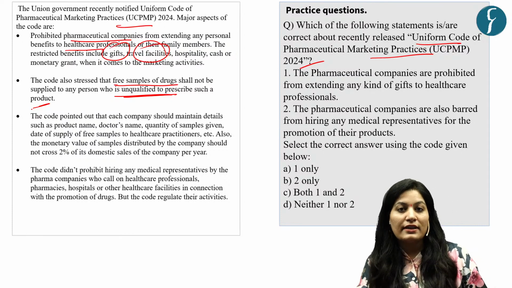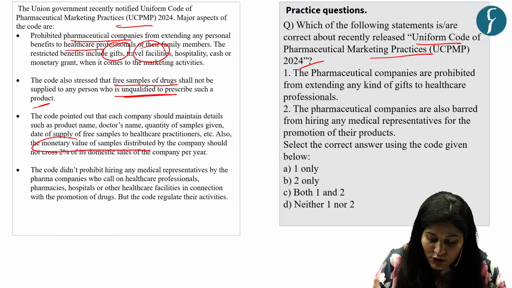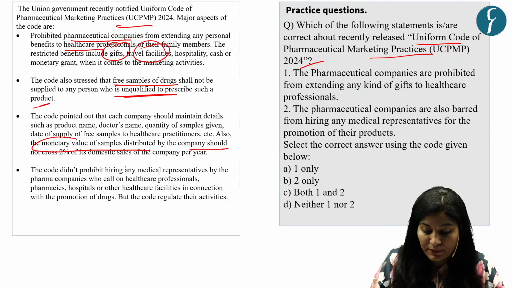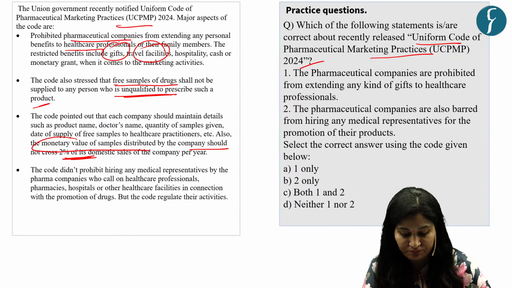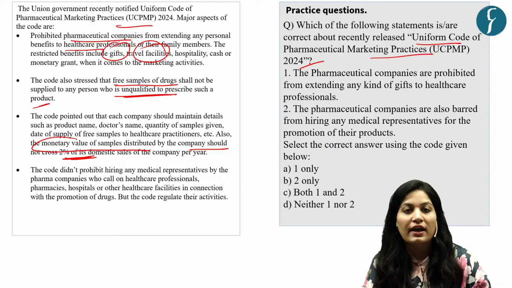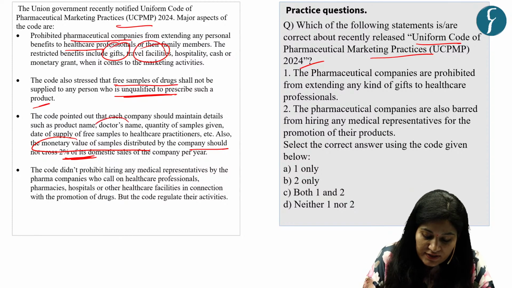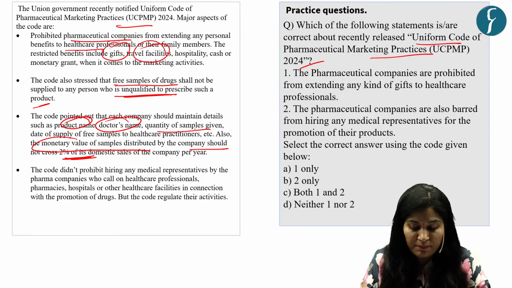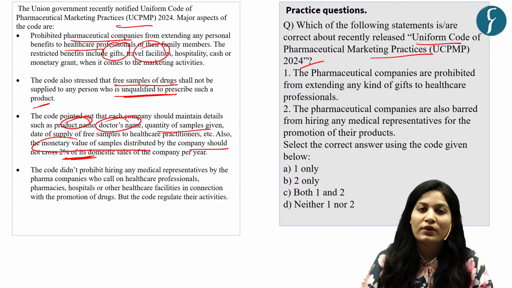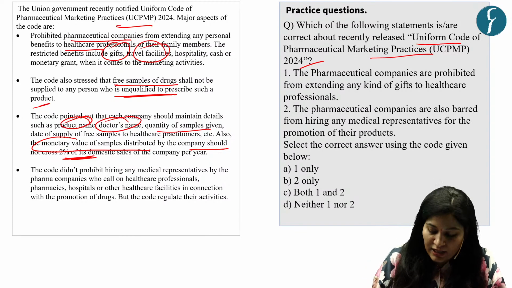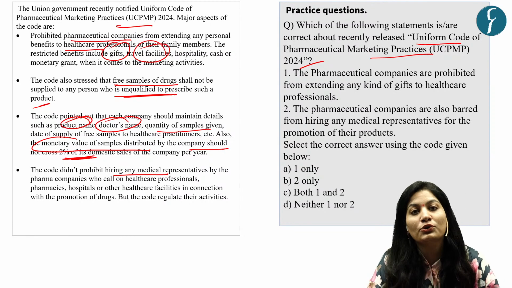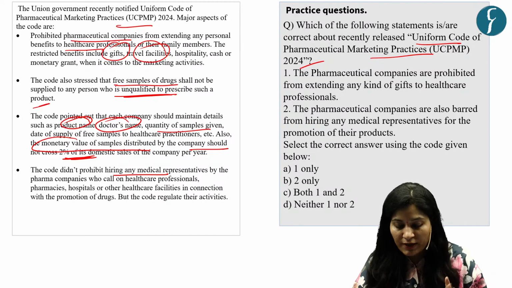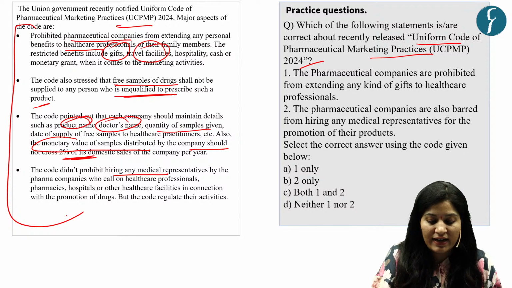In this code, they put a limit also that the monetary value of samples distributed by the company shall not cross 2% of its domestic sales. And in this code, they ask companies to record details like the doctor's name, product name, quantity of samples given, etc. They didn't prohibit the hiring of medical representatives by the companies, but they do regulate their activities. So these are the important aspects related to this code.